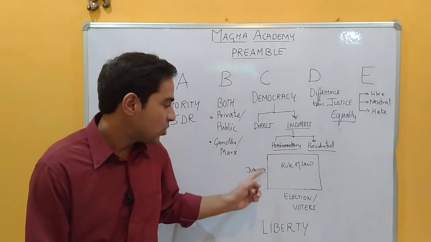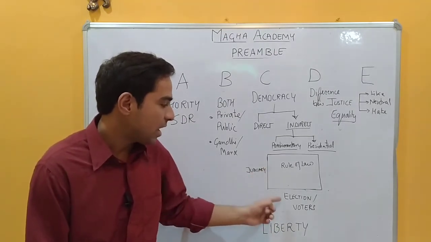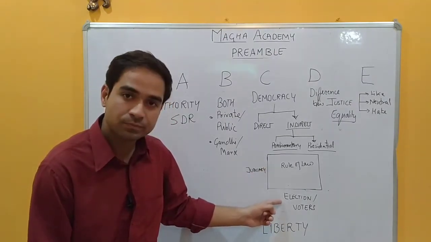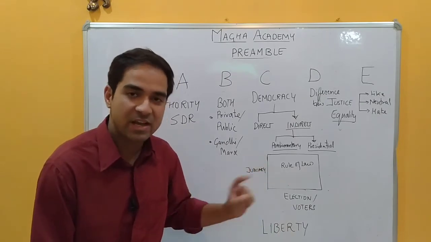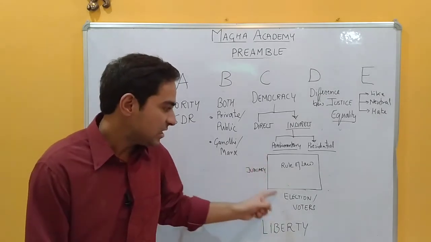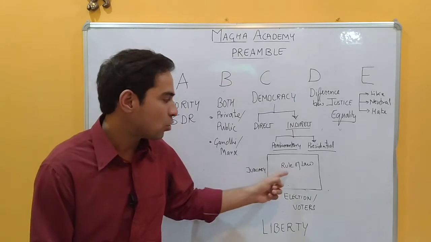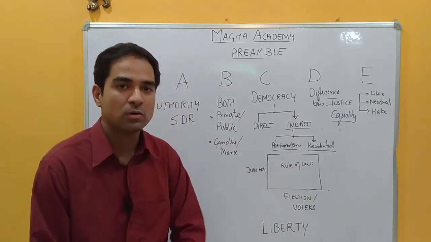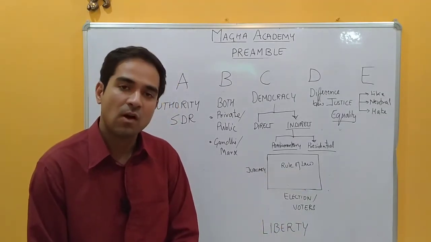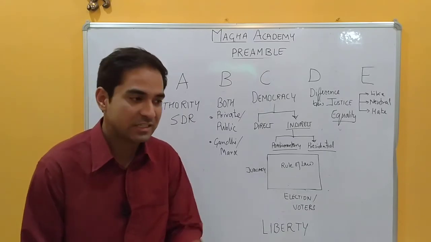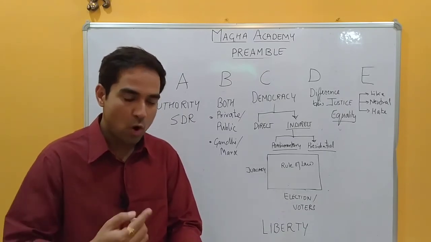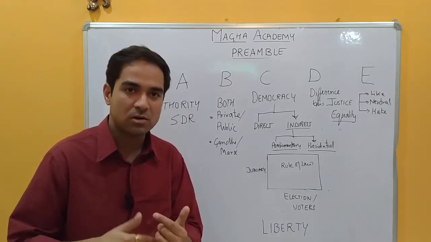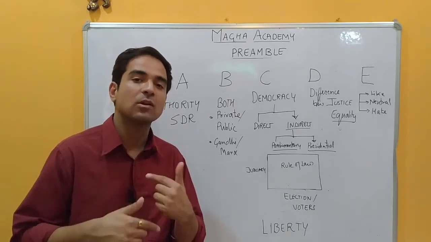So independent judiciary and elections are the two main criteria, and in this dynamic, rule of law plays an important role for the state. The state's work or any power should have the backing of the law.